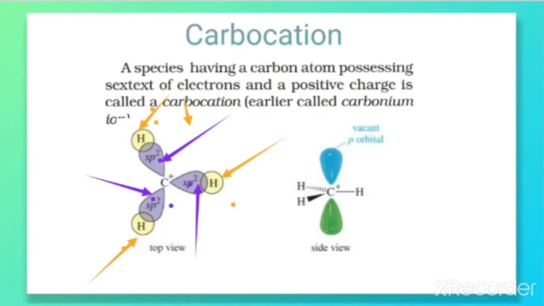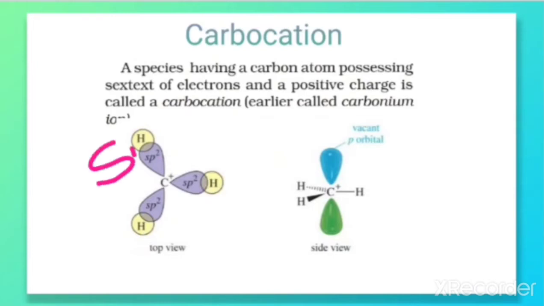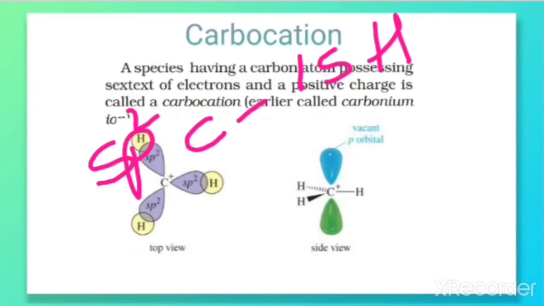A sigma bond is formed between the sp2 hybrid carbon and the 1s orbital of hydrogen. Here overlapping is taking place, resulting in the formation of a sigma bond. Here also a sigma bond, here also a sigma bond. So between carbon and hydrogen, sigma bonds are formed due to the overlapping of the sp2 hybrid orbital of carbon with the 1s orbital of hydrogen.